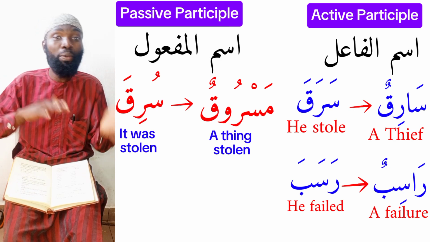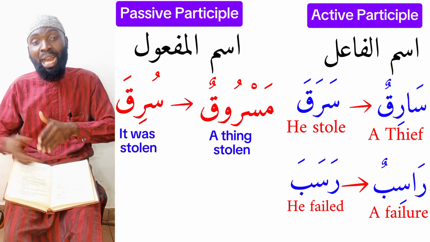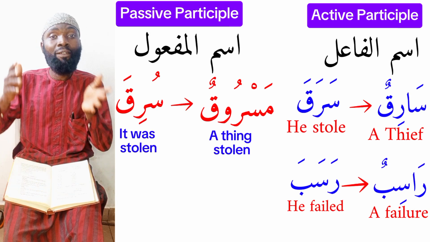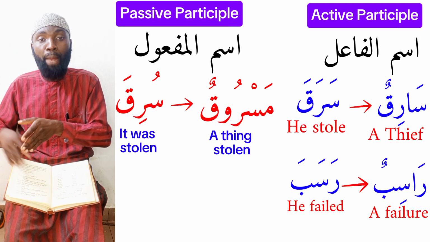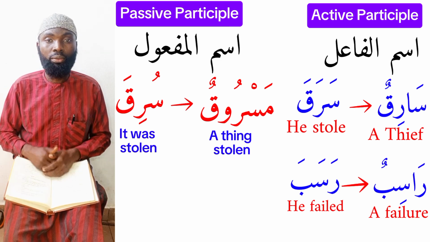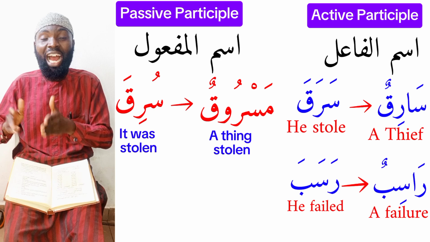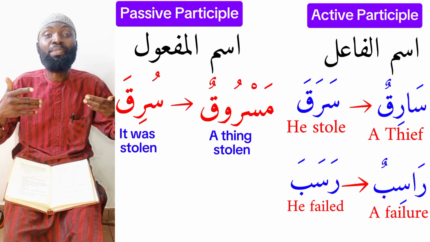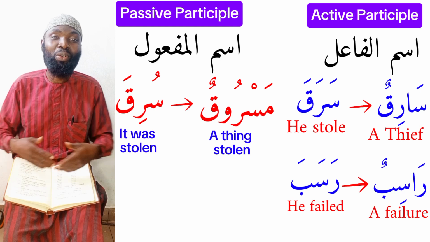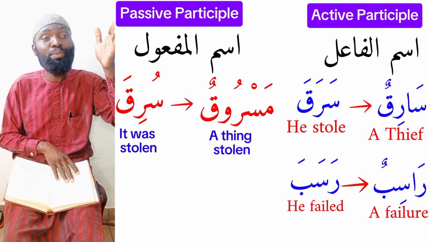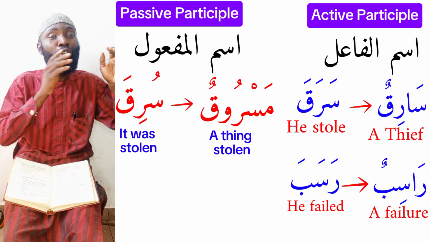So these are like opposites. Katibun, the writer; maktubun, what is being written. We have alimun, then ma'lumun, what is being known. Jahilun, an ignorant person; majhul, what is being neglected. Do you understand? So this is the summary of the topic of ismul fa'il and ismul maf'ul.